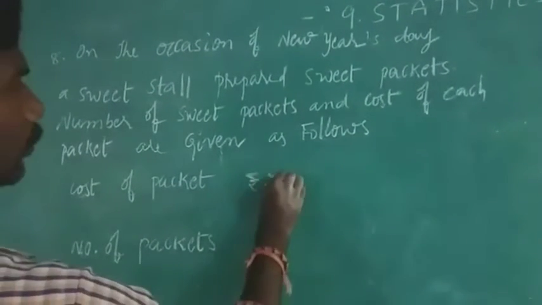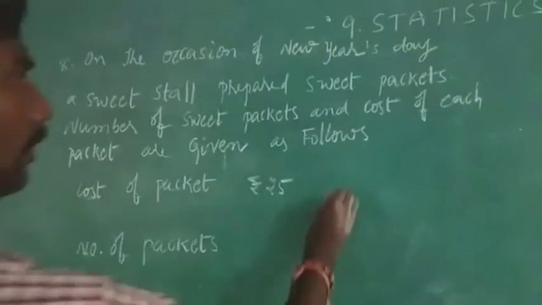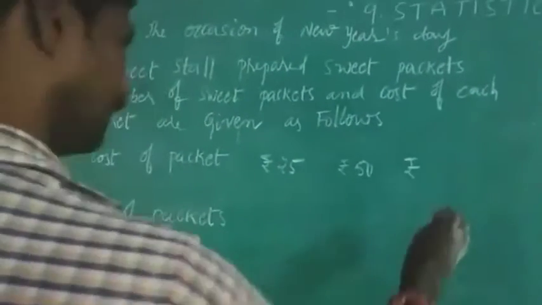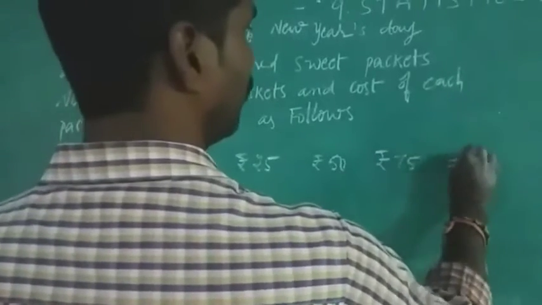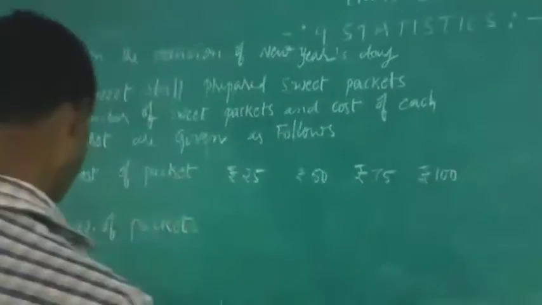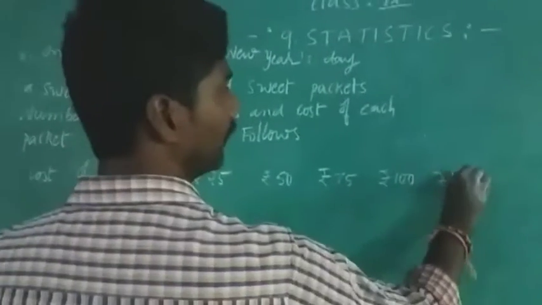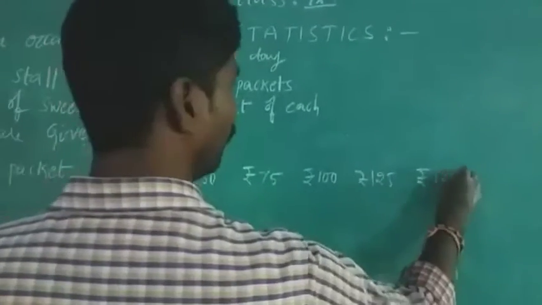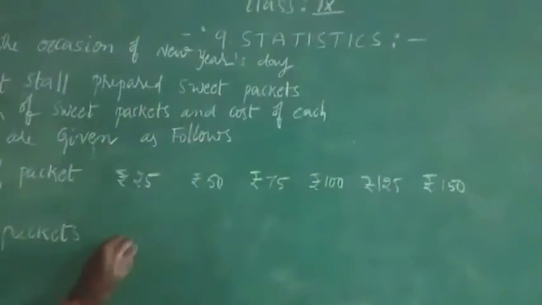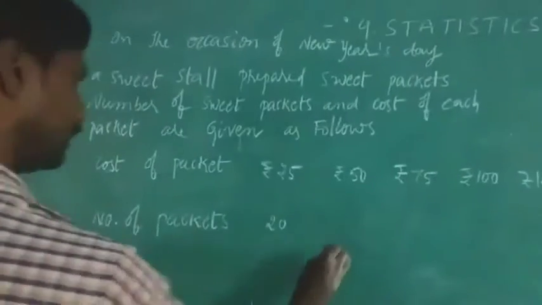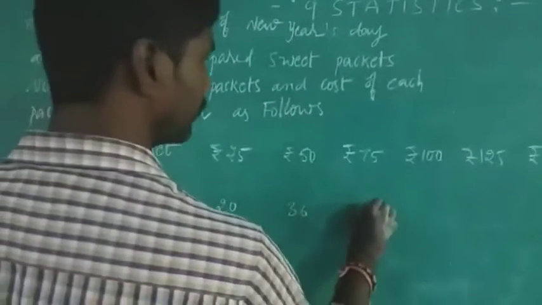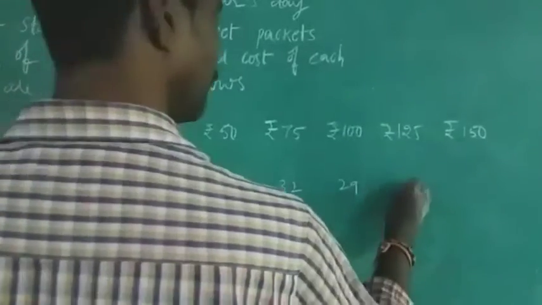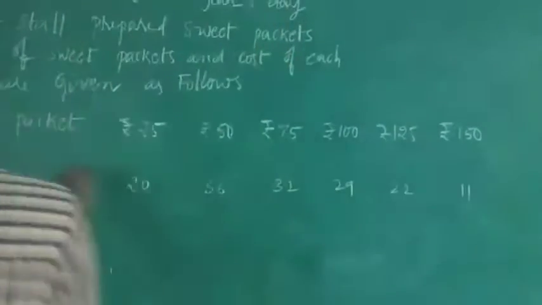Rupees 25, rupees 50, rupees 75, rupees 100, rupees 125, rupees 150; 20, 36, 32, 29, 22, 11.